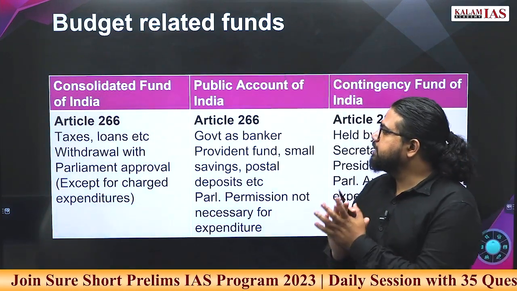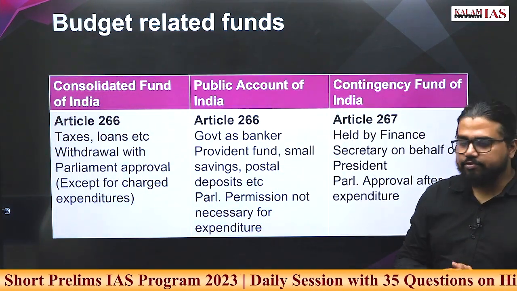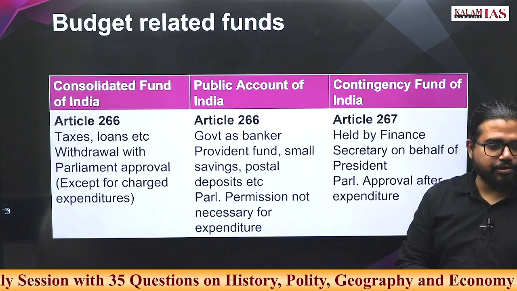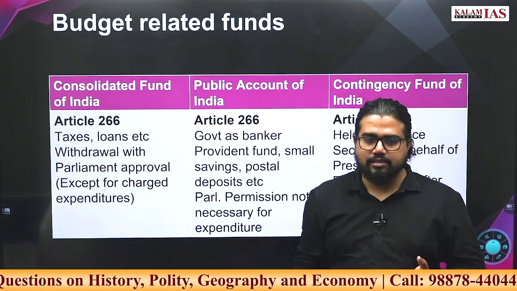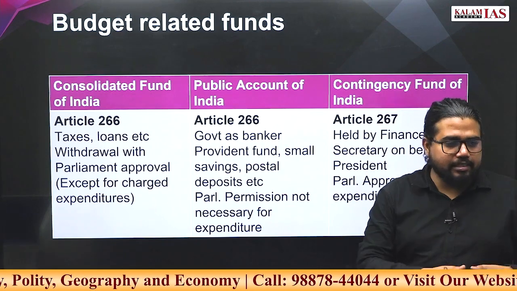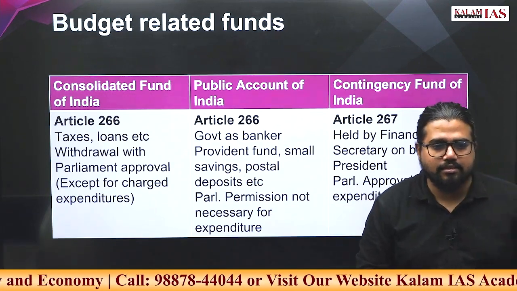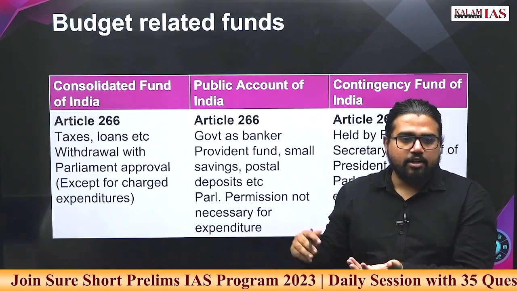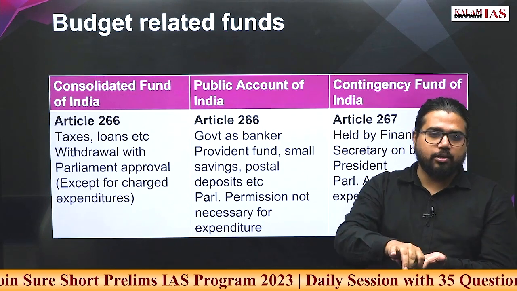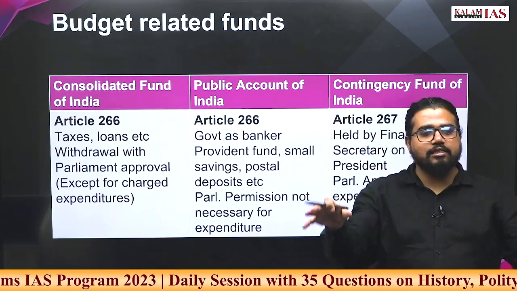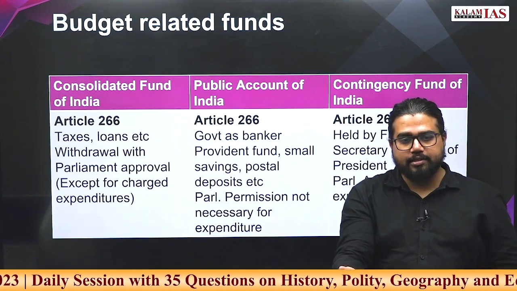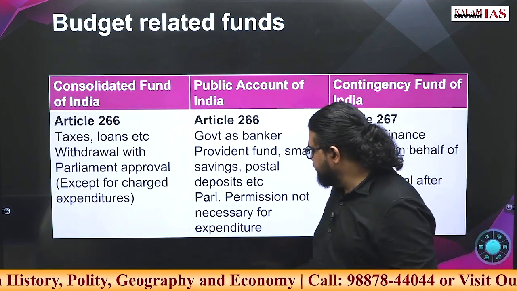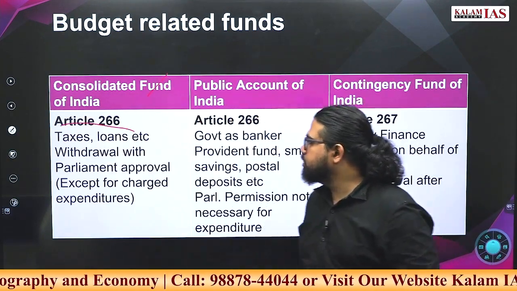So what are the major budget related funds in India? Very factual information. We have the Consolidated Fund of India, Public Account of India and Contingency Fund of India. What are the characteristics of these? All these are constitutionally mentioned funds. Consolidated Fund of India is the operating account of India. All taxes that the Indian government collects, all money the government borrows will go into the Consolidated Fund of India. Then for whatever expenses the government has, it will be redistributed from there, and for this redistribution, approval of the Parliament is required. That is the Consolidated Fund of India, Article 266.